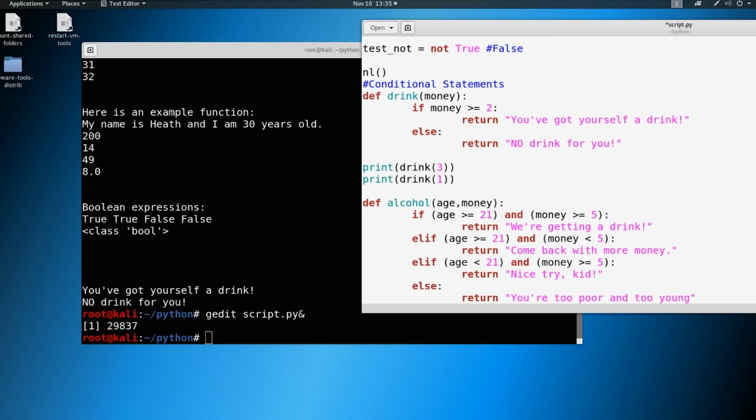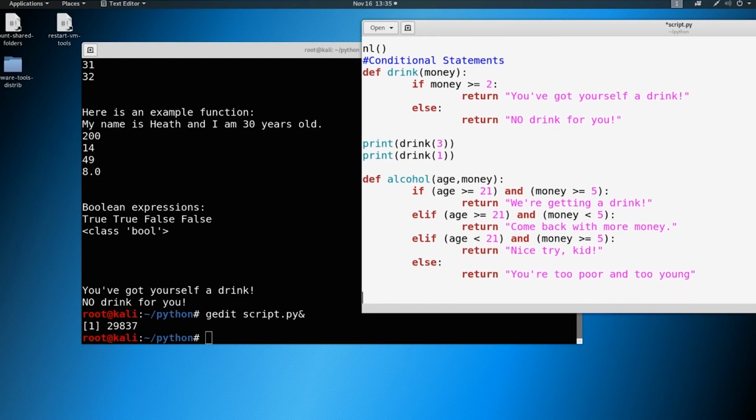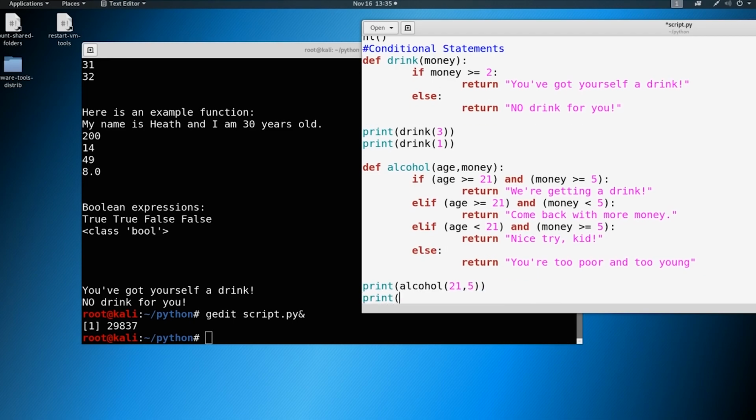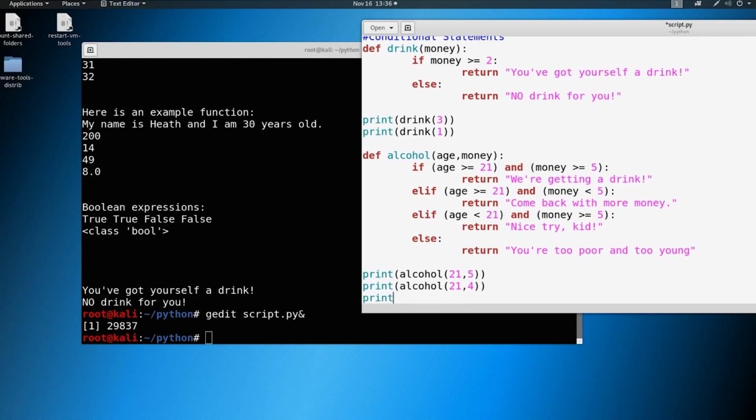So let's go ahead and run this a couple different times. Let's print out alcohol, and we're going to give our two parameters: 21 and 5. Let's print out alcohol again, with parameters 21 and 4. And then let's print out alcohol one last time, and we'll say 20 and 4.